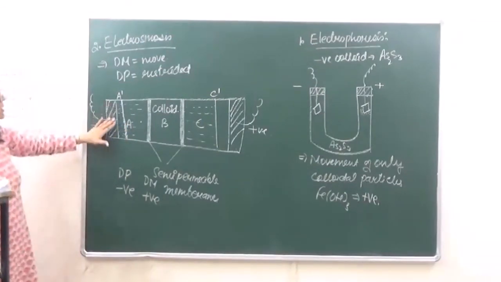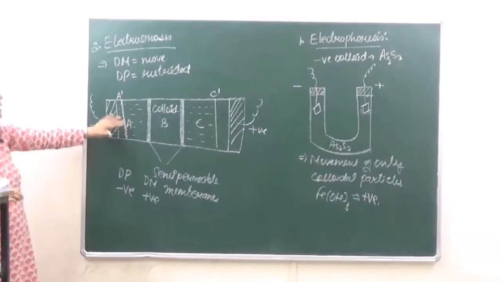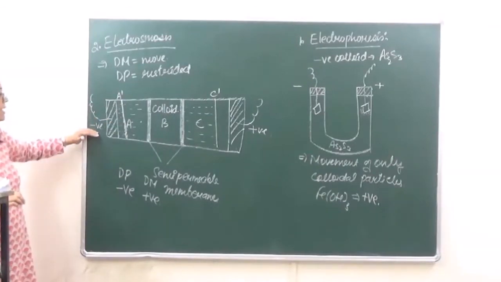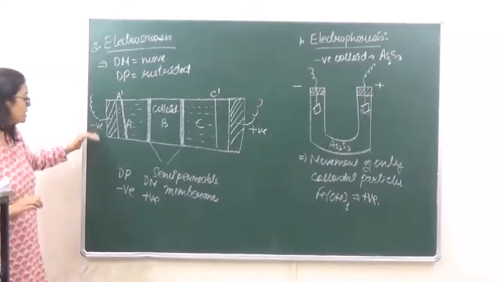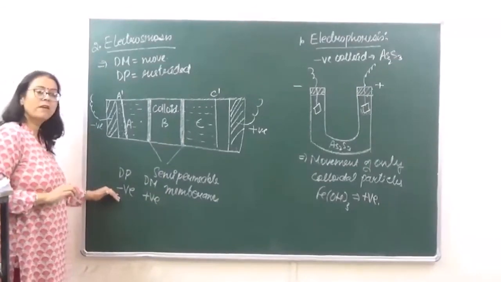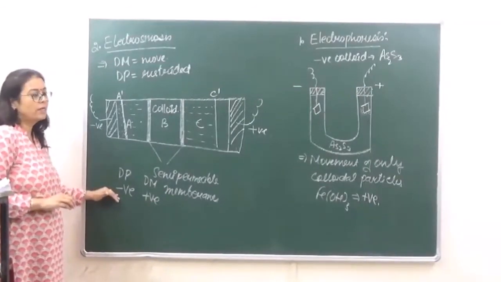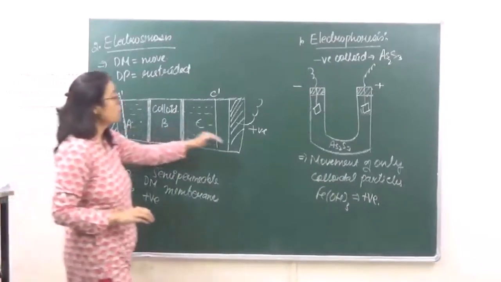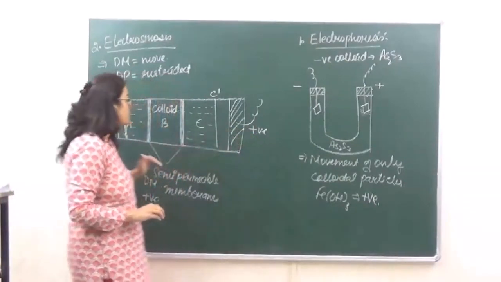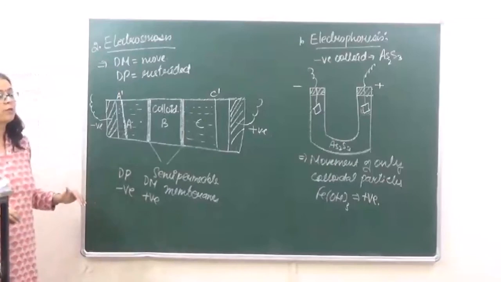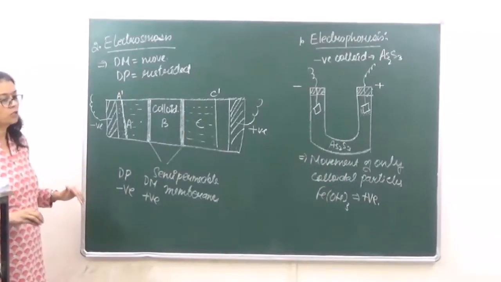If it crosses the A dash mark on the A side, that is on the negative terminal, it means that the dispersed phase is a negative colloid. And if it is moving towards the positive terminal, it means that the dispersed phase is going to be positive.